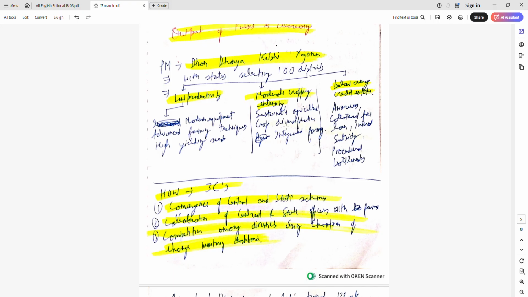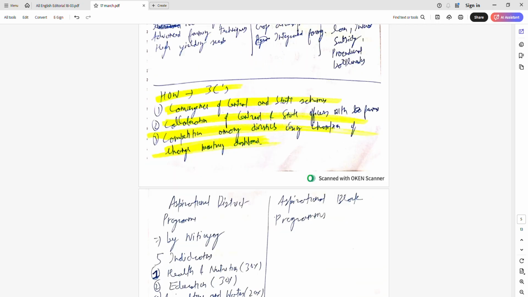monitoring dashboard so that these districts compete with each other, and you can use delta ranking on this just as used in the aspirational block program and aspirational district program, and they can share their best practices among themselves also. So yeah, convergence, collaboration, competition.